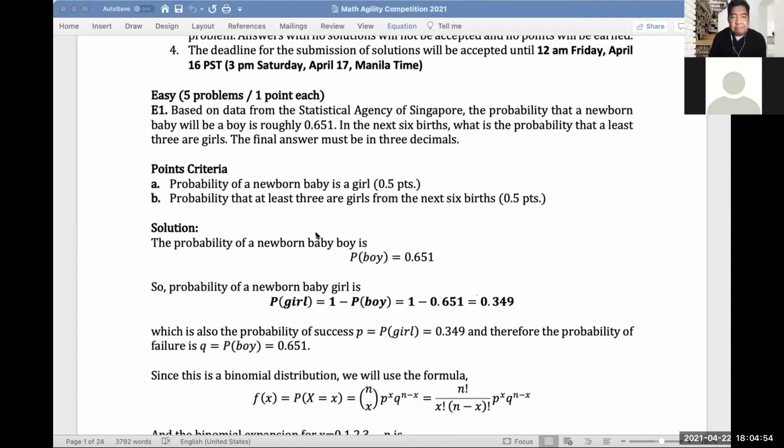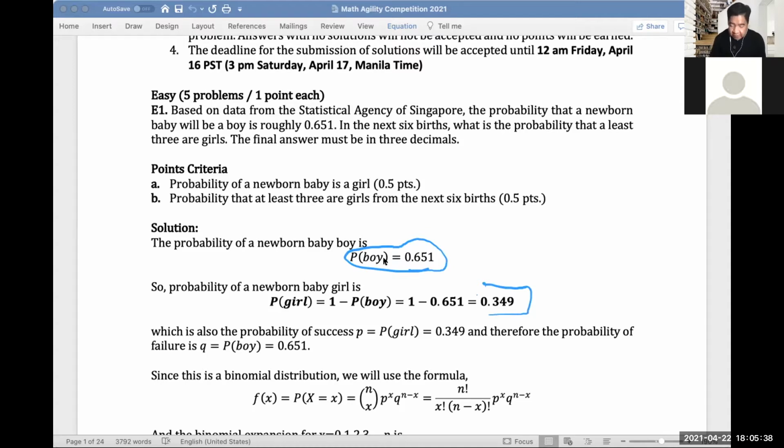So the first requirement is to find the probability of a newborn baby being a girl. This is pretty easy. If you have the probability of getting a boy at 0.651, since this is a binomial distribution, simply subtract it from 1 and you will get the answer for letter A, which is 0.349. That's pretty easy. Okay, so the next question is to find the probability that at least 3 are girls from the next 6 births.